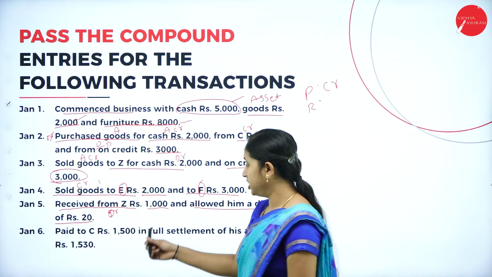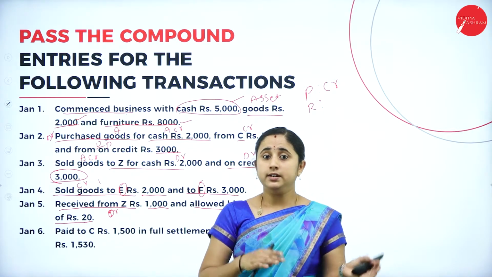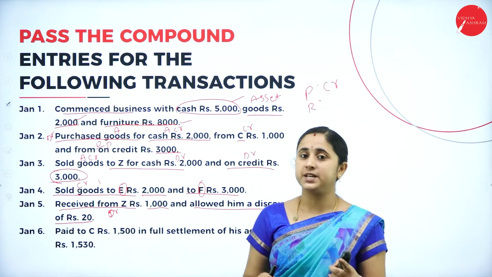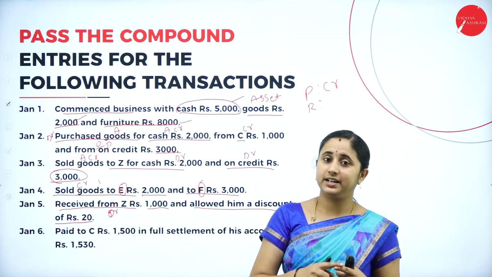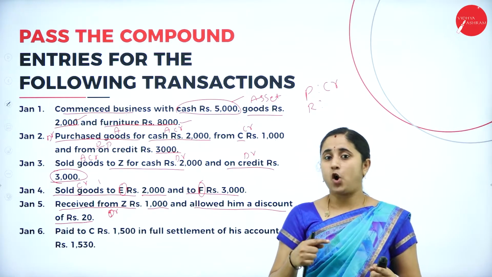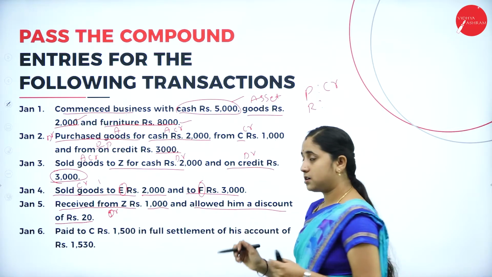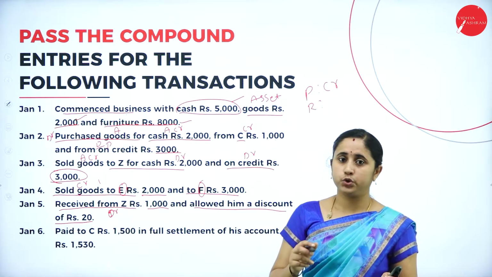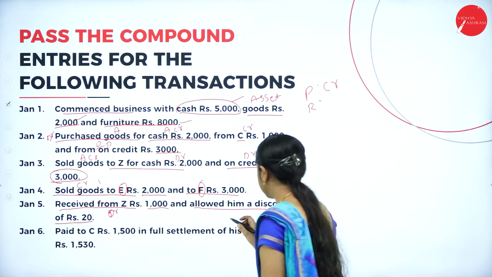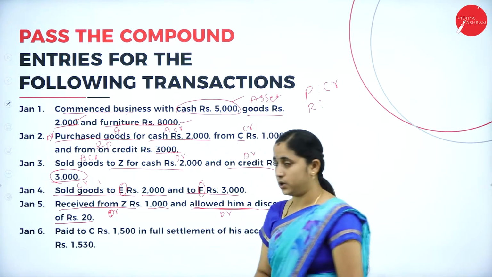Cash is coming in, so you need to debit the cash. And discount allowed is an expense for you. It comes under nominal account. Nominal account says debit all the expenses and losses. So you need to debit the discount allowed.